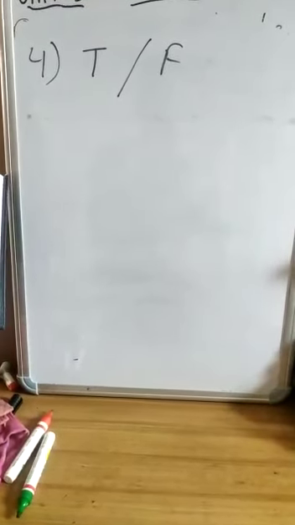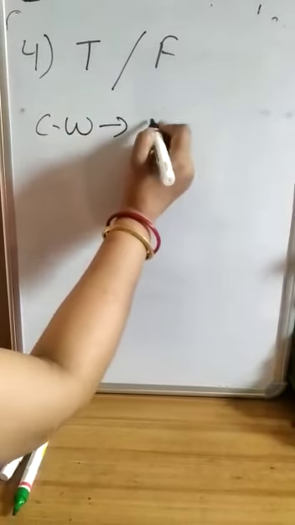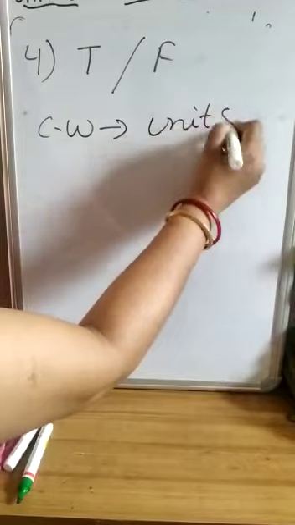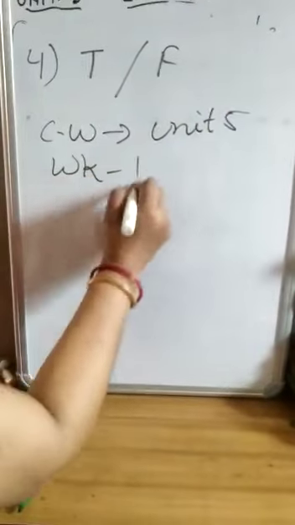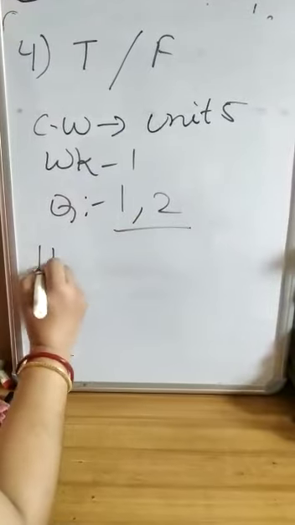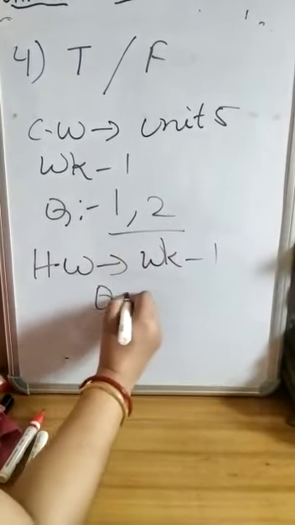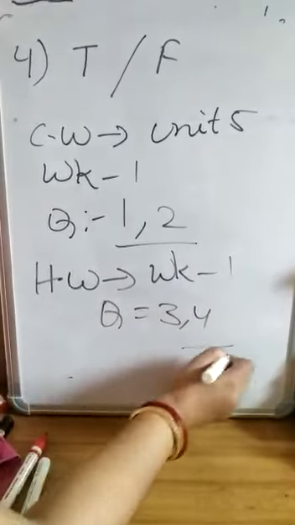D, E, F. All this you have to do. Your classwork is unit number 5, worksheet 1, question number 1 and 2, and homework is worksheet 1, question number 3 and 4.